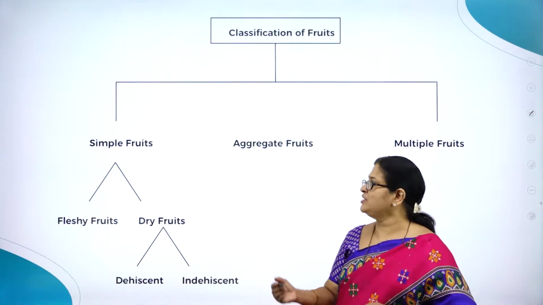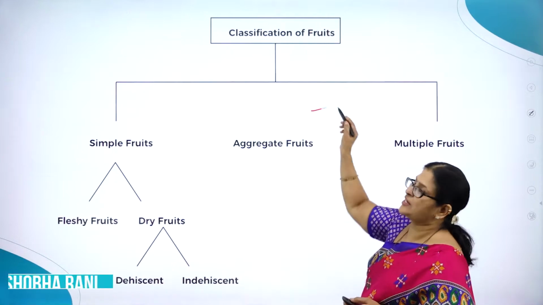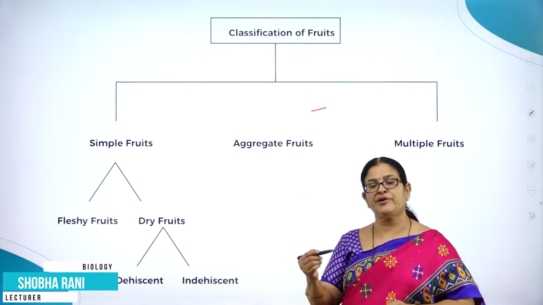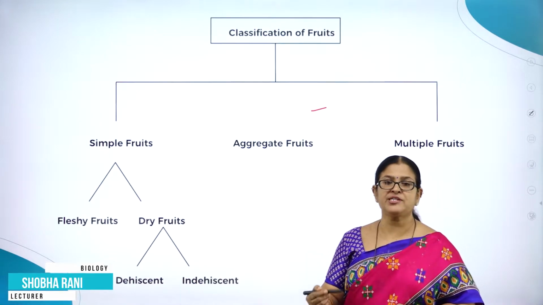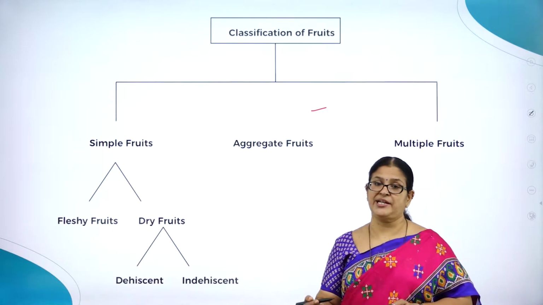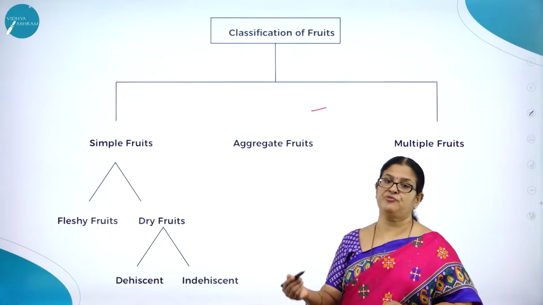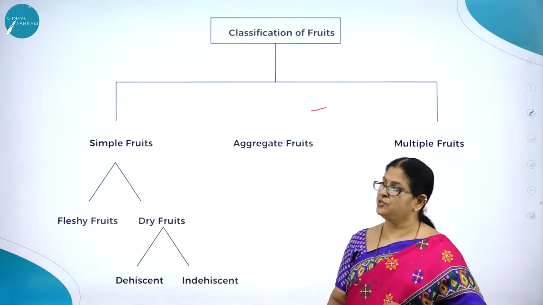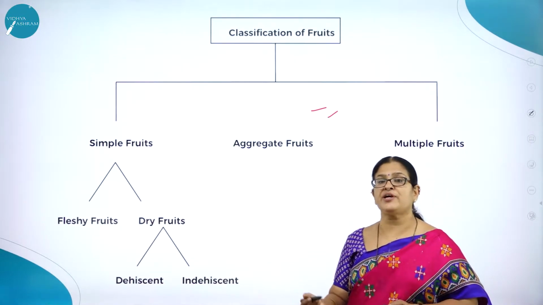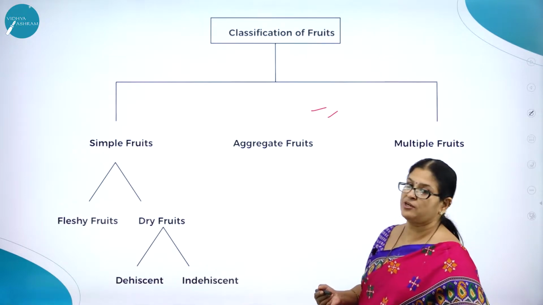So what did we learn in the last session? Hope you can see the continuing part of the last session, that is about the fruits. So you have already studied what a fruit is. Fruit is nothing but a ripened ovary. And we studied the three types of fruit, that is the true fruit, false fruit, and the parthenocarpic fruits. I think this classification will give you an idea of what fruits are.